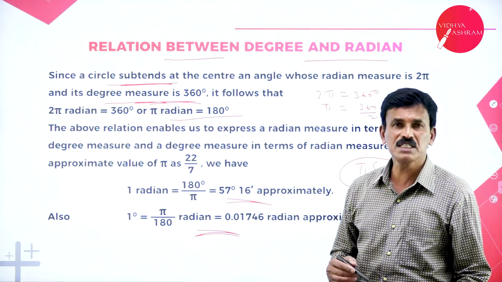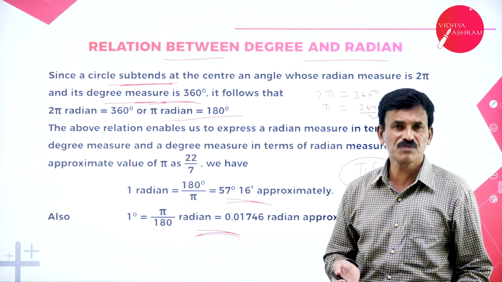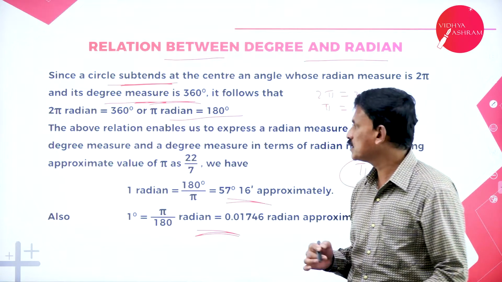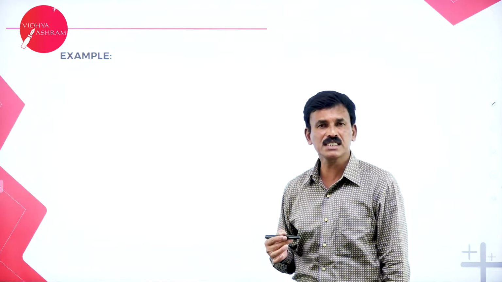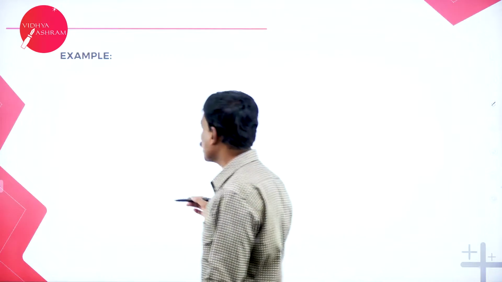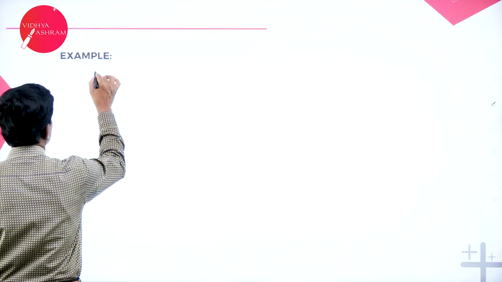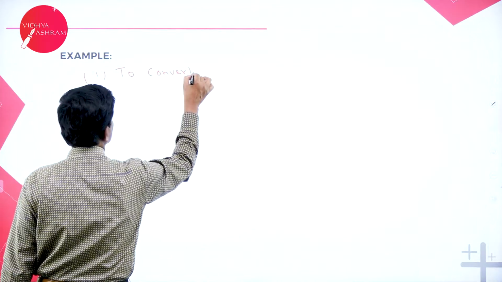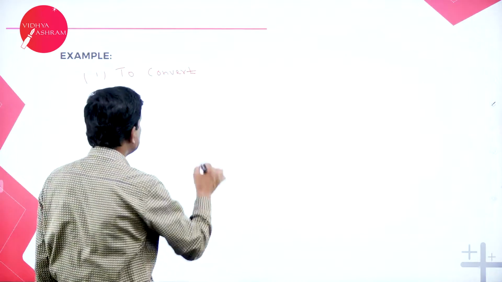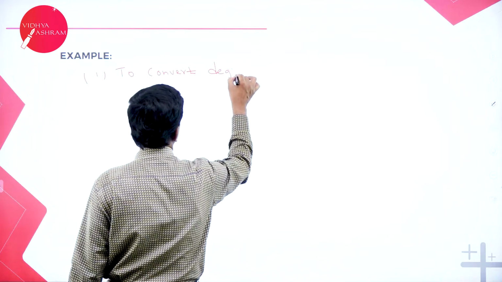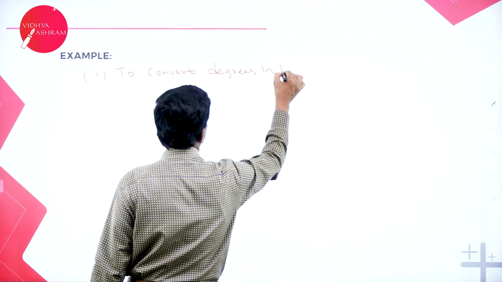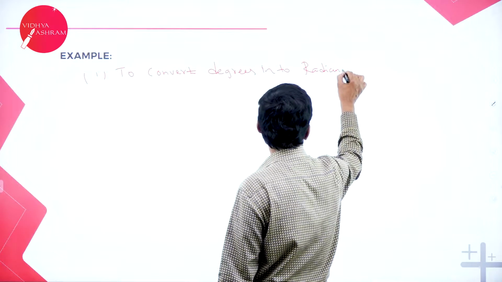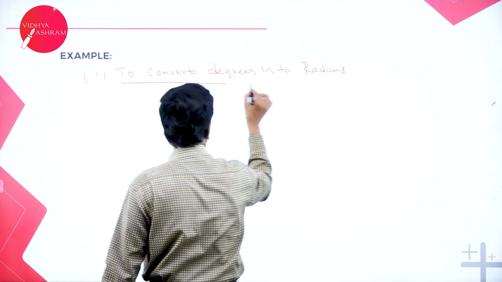You might have studied this in your previous classes. Now let me take a few examples to convert degrees into radians and radians into degrees. Let us come to the first one: to convert degrees into radian measure. This is a very important formula.